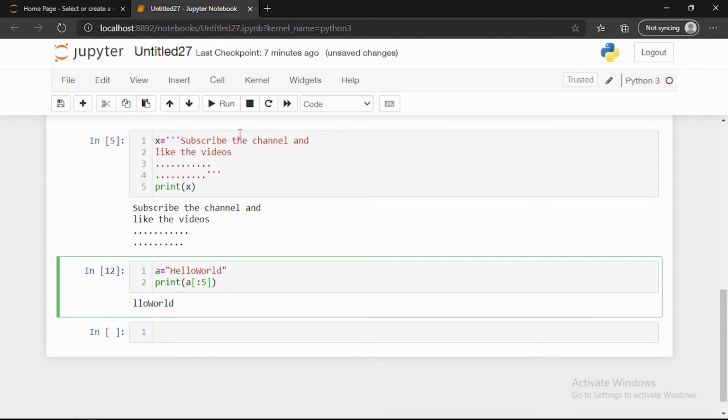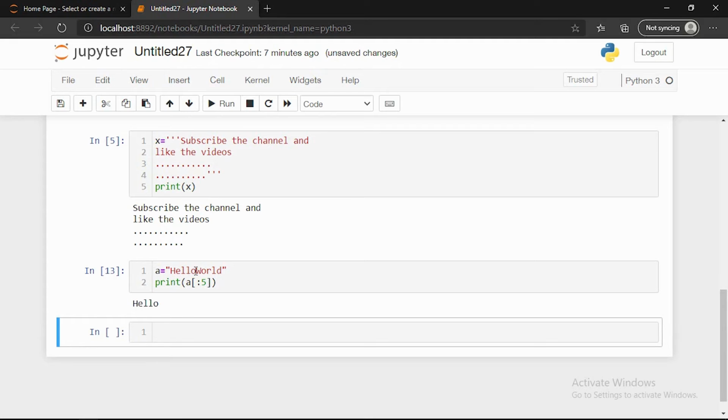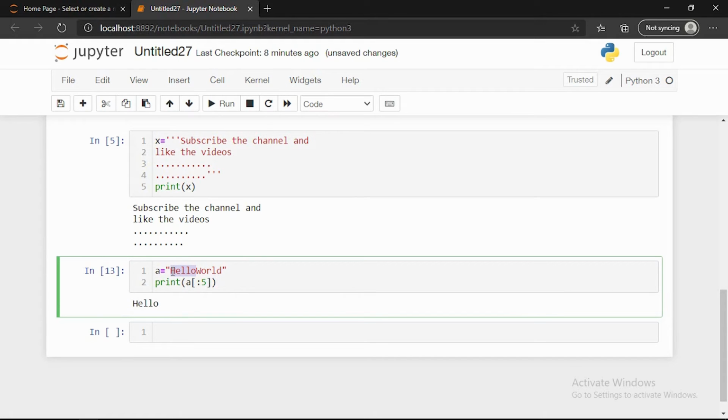You can see till the 5th position, 0, 1, 2, 3, 4, the characters are printed and after that it is removed. If you have any doubt why I give 5 and it's not printing the 5th position, it's because we are giving the number of characters we need to print. The numbering starts from 0: 0, 1, 2, 3, 4. Hello is 5 characters in total, so it is printing the 5 characters.